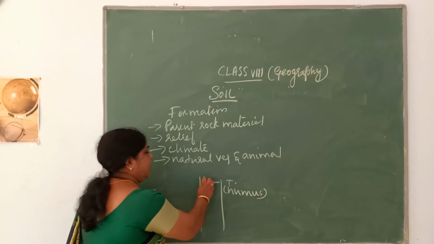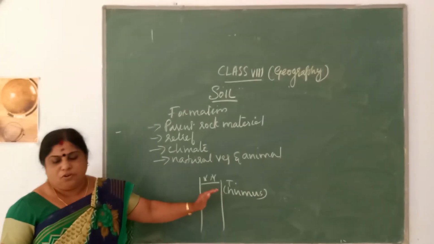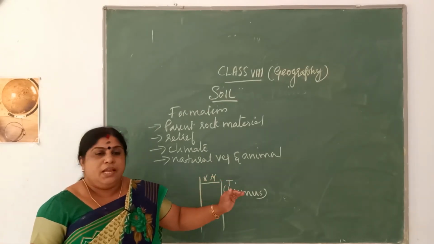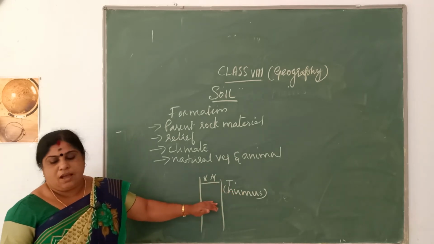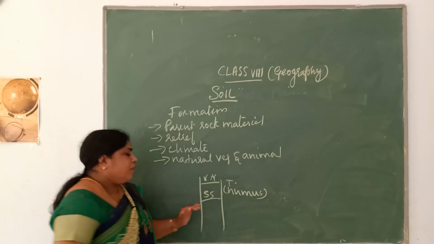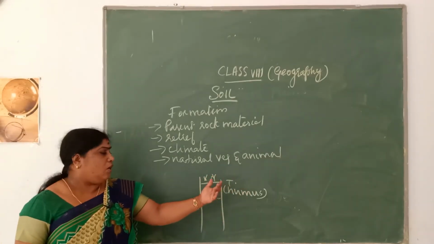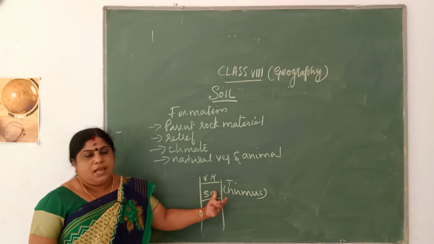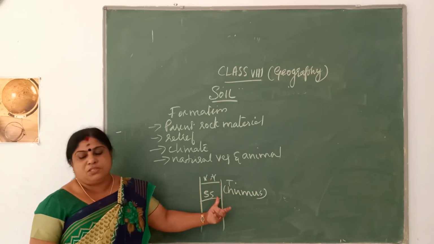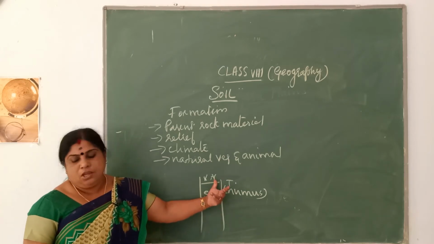It is here that all the vegetation that you see on the earth is found. Beneath the topsoil you have the subsoil. The subsoil is formed because of the leaching process that occurs in the topsoil, and here the presence of humus is very little, and the particles are coarser.